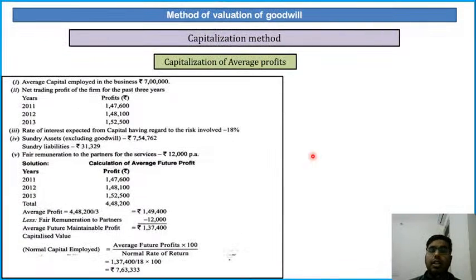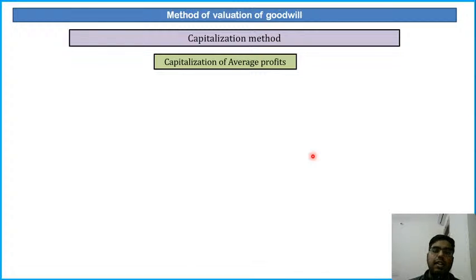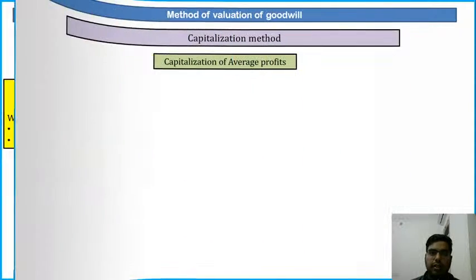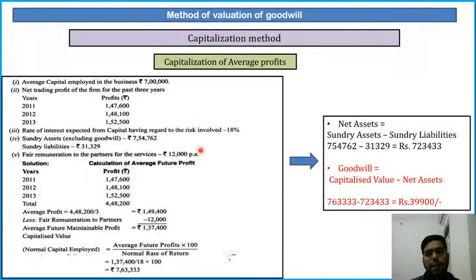Capitalization of average profits. This is a very detailed example. Trust me, it will not be asked in the examination. What is important for examination are these two formulas. If they will ask you something, they will ask you these two formulas only. They will not ask you in SEBI examination about the detailed methods. Clear?